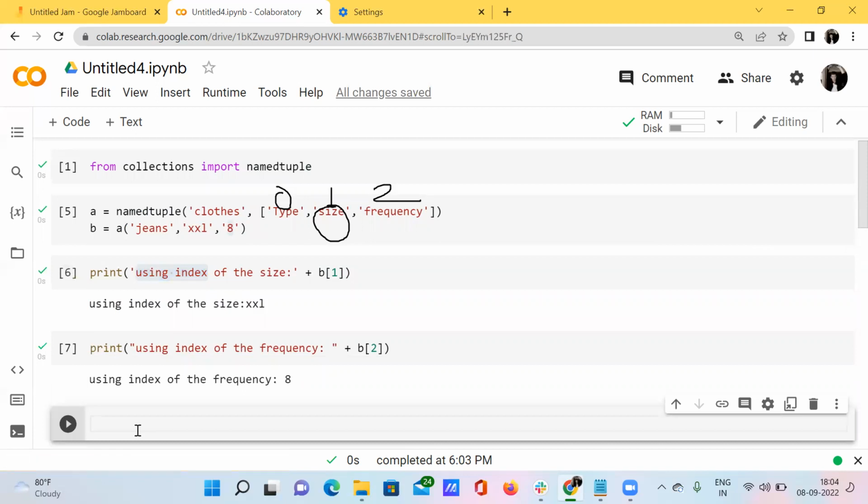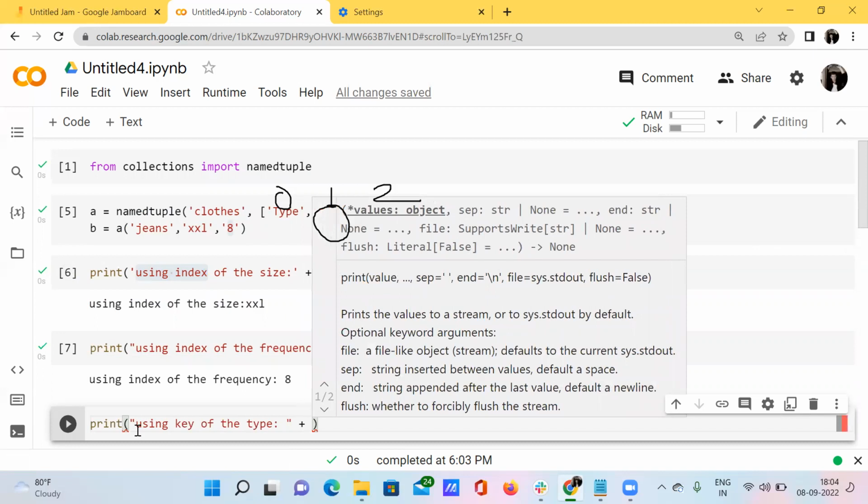Now I want to access using key, right? Using key. So how can I do that? I want to access what type of cloth it is, using the key of that particular cloth. So how can I do that?